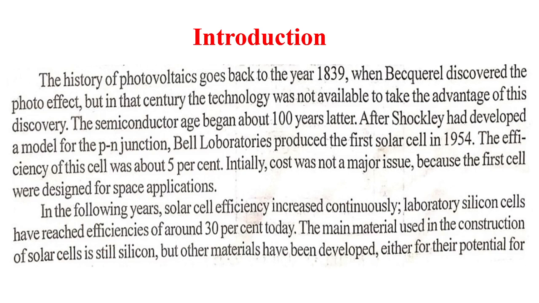The history of photovoltaics goes back to the year 1839 when Becquerel discovered the photovoltaic effect. But in that century, the technology was not available to take advantage of this discovery. The semiconductor age began about 100 years later after Shockley developed a model for the PN junction. Bell Laboratories produced the first solar cell in 1954. The efficiency of this cell was about 5%.